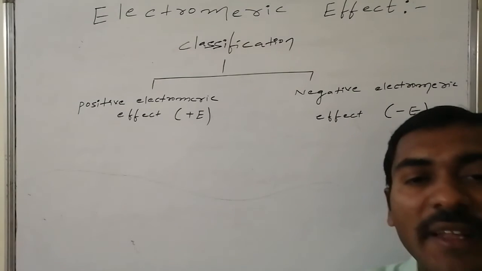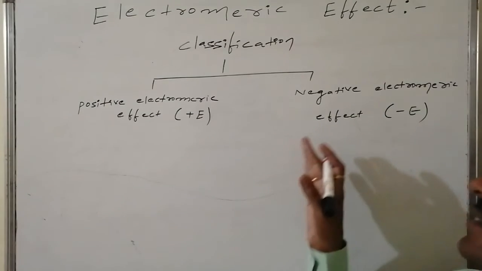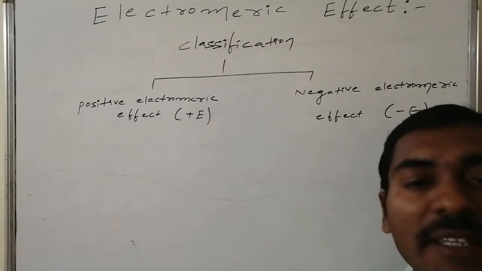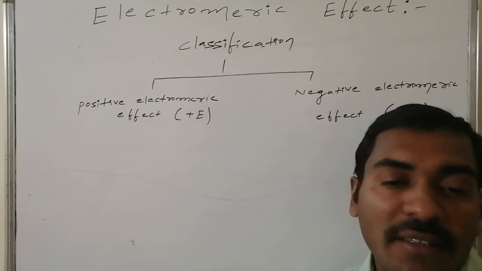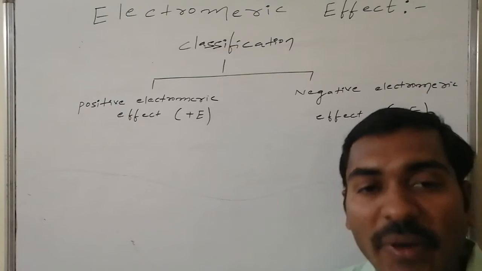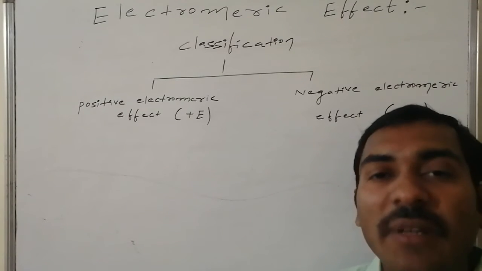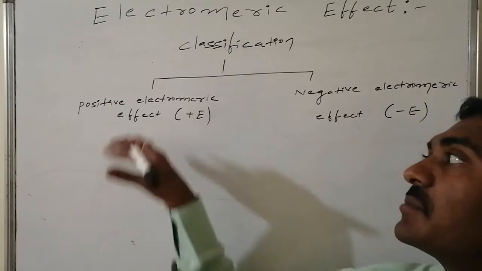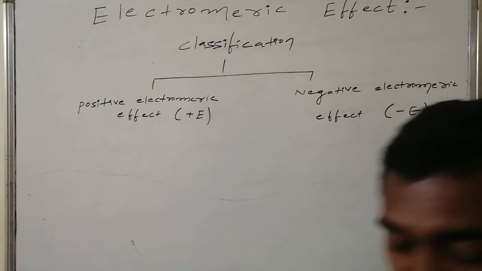As a result of the attack of the active part of the reagent over the starting material, it generates a negatively charged species. Thus, on the basis of the charge generated after addition of the active part of the reagent over the neutral starting material, these are known as the positive electromeric effect and the negative electromeric effect.